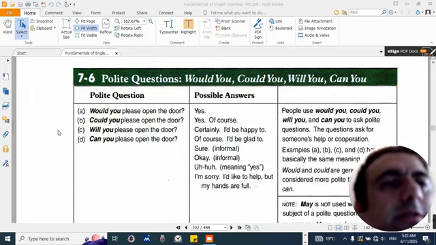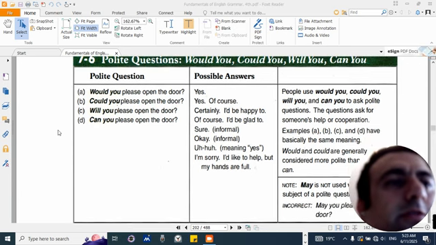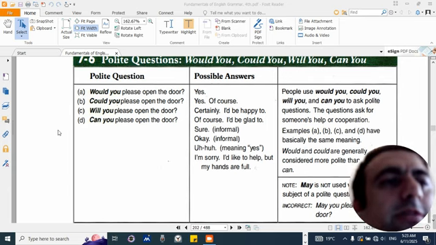7.6. Polite questions. Would you, could you, will you, can you? Polite question, possible answers. A. Would you please open the door? B. Could you please open the door? C. Will you please open the door? D. Can you please open the door?